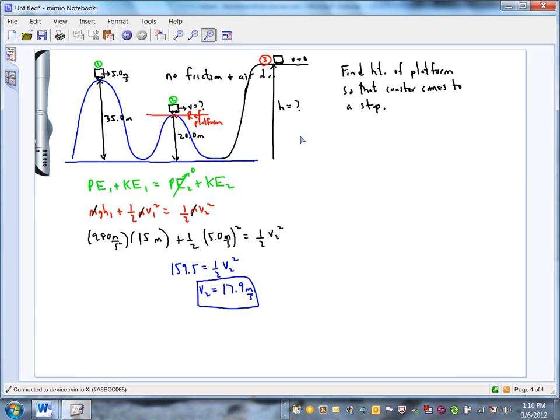Yeah, it doesn't really matter. The total energy is the same at 1, 2, and 3, so we can either go from 1 to 3 or 2 to 3. Meghana said let's go from 2 to 3, so we're going to say PE2 plus KE2 is equal to PE3 plus KE3.